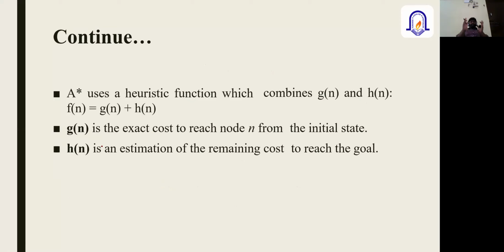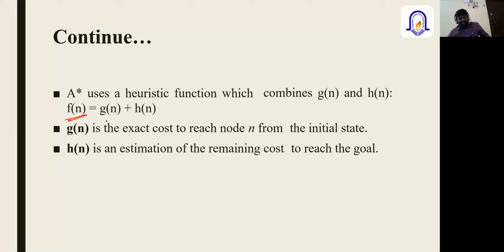Now, the core logic or idea behind the A star search uses a heuristic function, which is the combination of g of n and h of n. So f of n is the function.